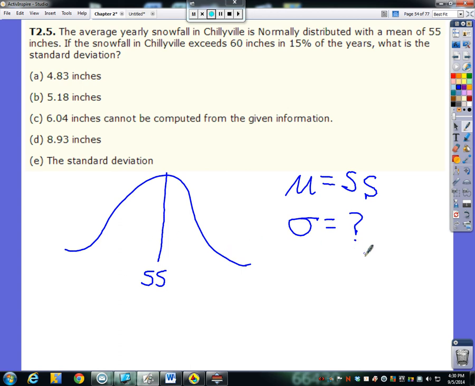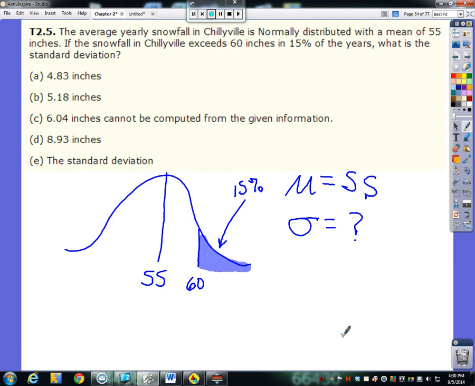Since we don't know what a standard deviation is worth, I'm just going to stick it somewhere over here. But it says if snowfall exceeds 60 inches, then that happens in 15% of the years. So exceeding 60 inches would be all of this region down here, and they're telling us that is 15%.